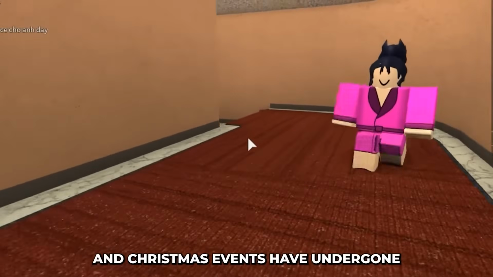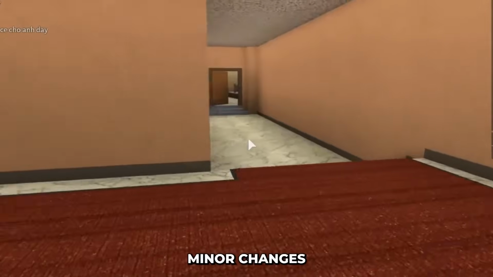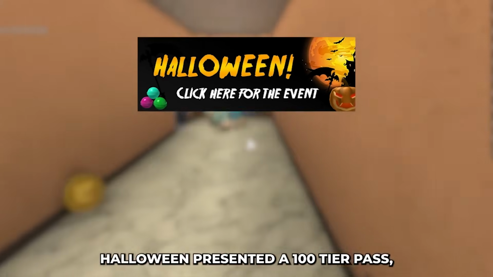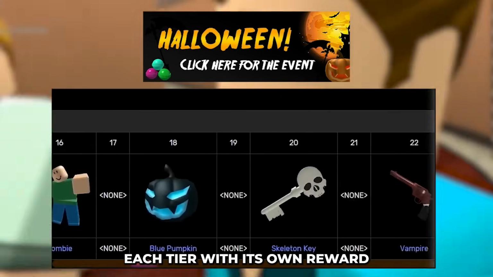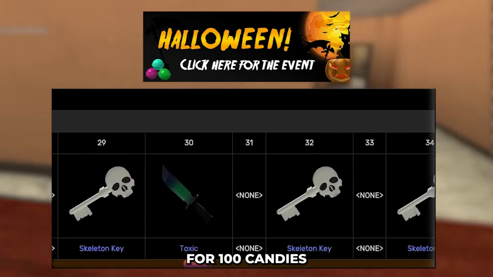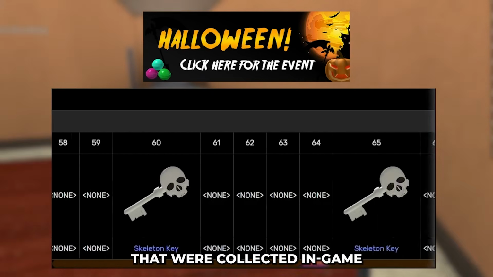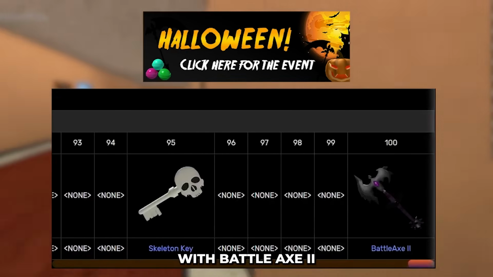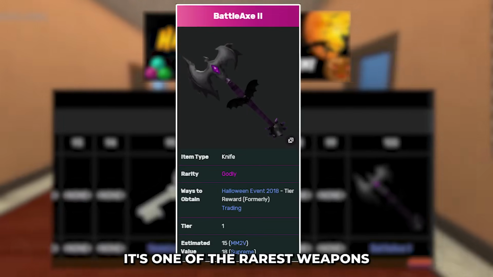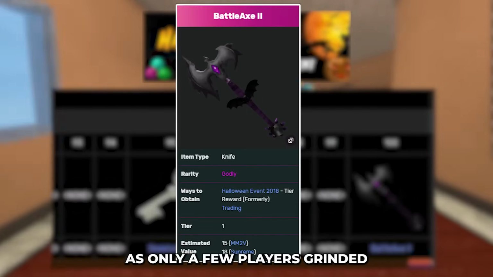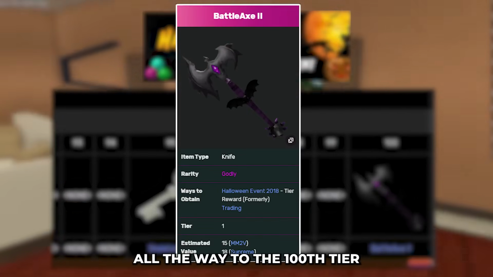This year's Halloween and Christmas events have undergone minor changes. Halloween presented a 100-tier pass, each tier with its own reward. Every tier could be purchased for 100 candies that were collected in-game. The last tier would award you with Battle Axe 2. Thanks to the format of the event, it's one of the rarest weapons in the game now, as only a few players grinded all the way to the 100th tier.